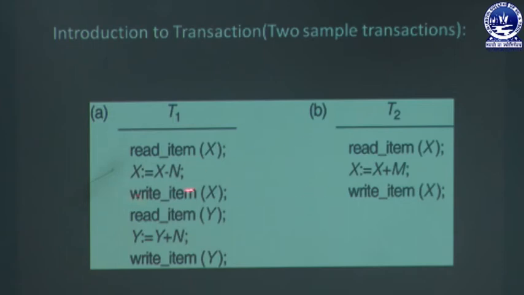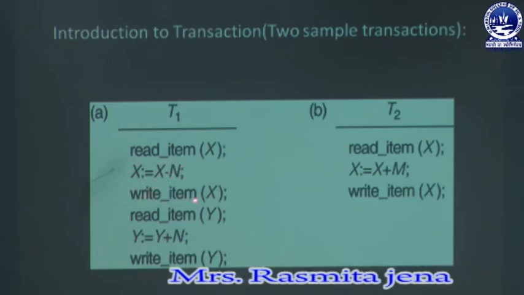In transaction T1, first we have to read item X. That means this item is stored in the disk block and we read the value of item X, and we perform some operations here. Suppose the X value is 10, and here I am subtracting a particular value N from it, and after executing this statement we write the value X.